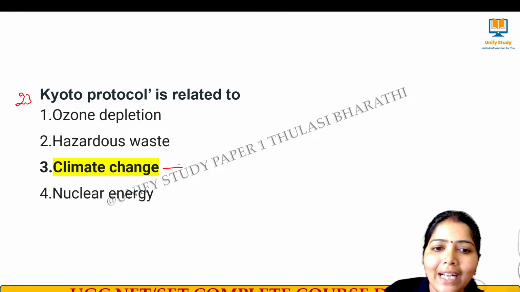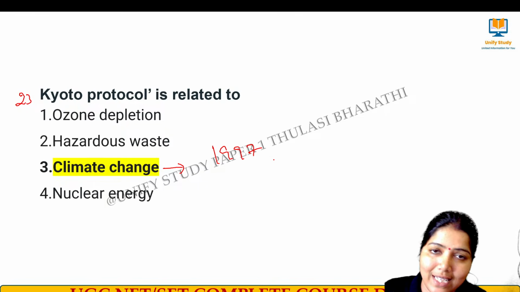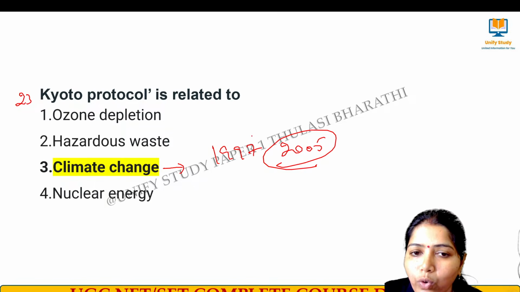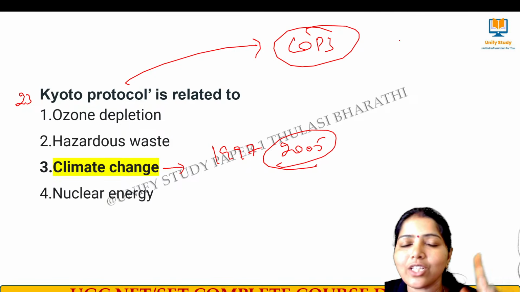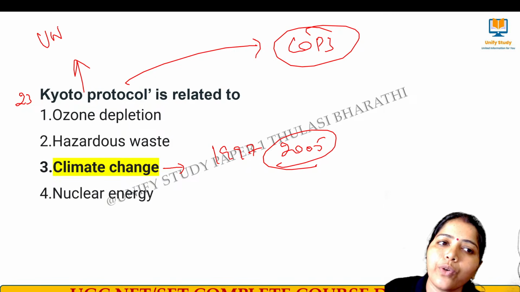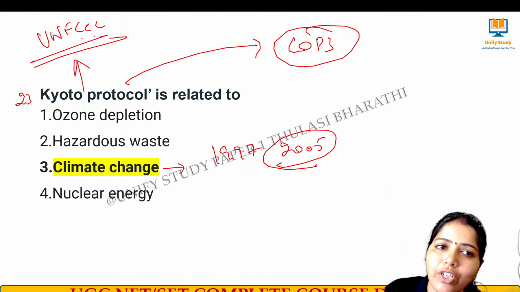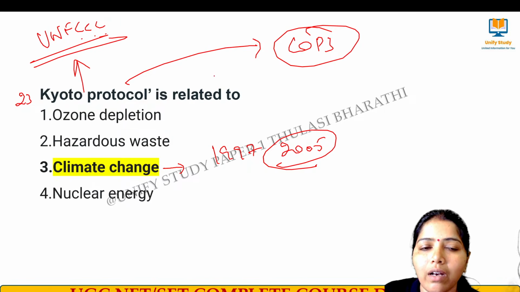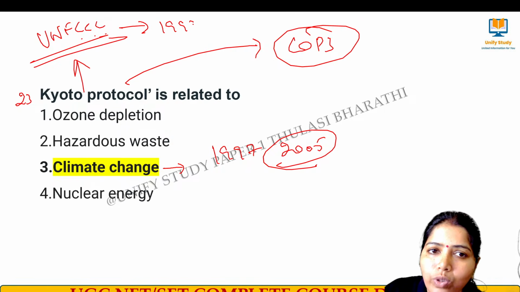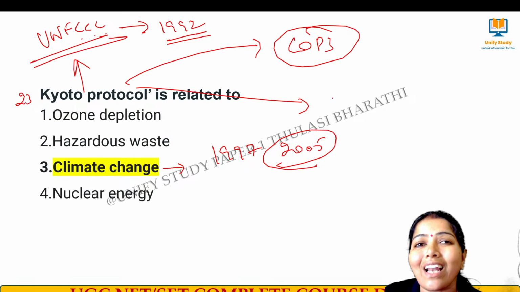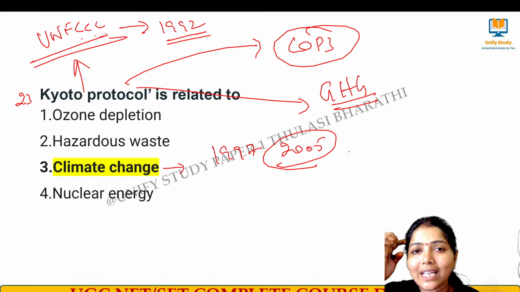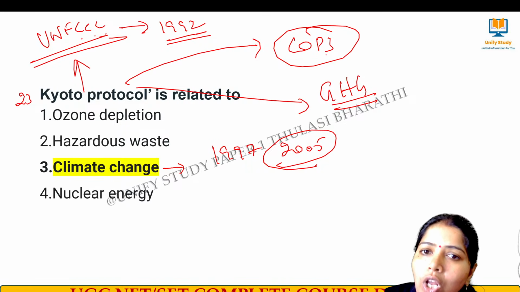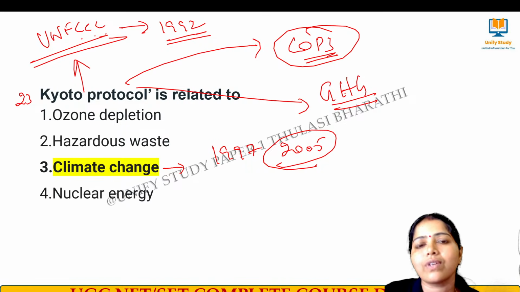The Kyoto Protocol was established in 1997 and came into force in 2005. It was decided in COP3, the Conference of Parties 3, held in Japan, and comes under the UNFCCC, the United Nations Framework Convention on Climate Change, which was started in 1992. Kyoto Protocol is mainly meant for climate change, in order to reduce greenhouse gas emissions.